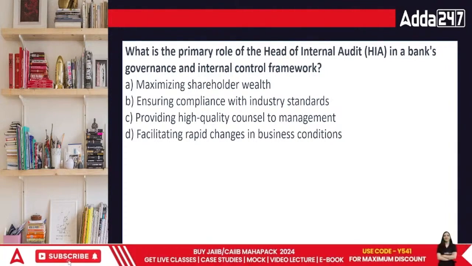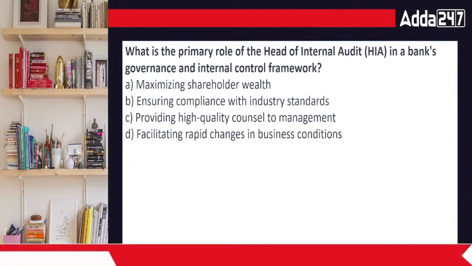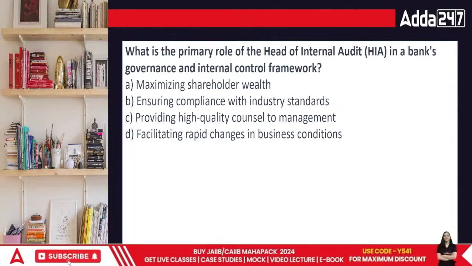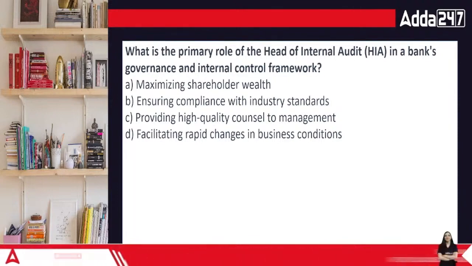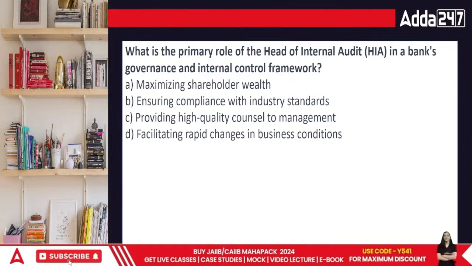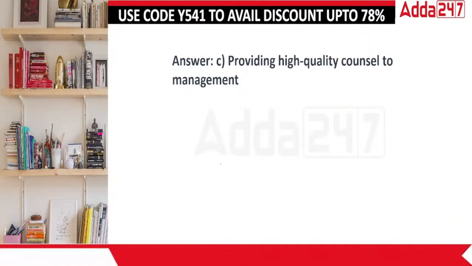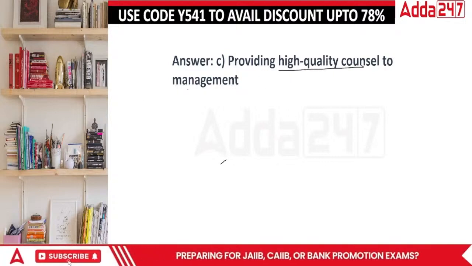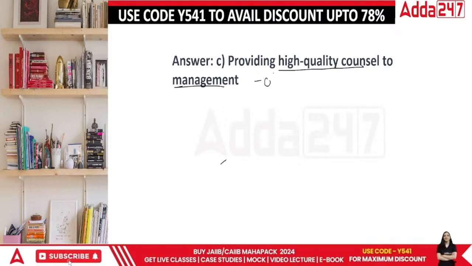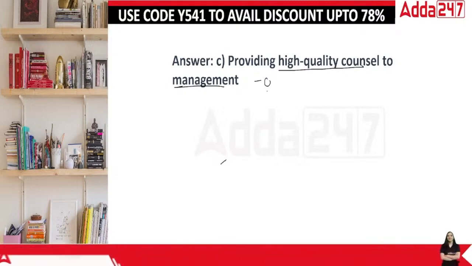Bank governance means how the banks are working. Obviously a businessman has a different way of working and the bankers have a separately different way of working, you know. So in this case what will happen? The primary work of the internal auditor is to make sure that you provide a high quality counsel to the management, because you are making sure that the organization is reviewing everything whatever they are dealing with.